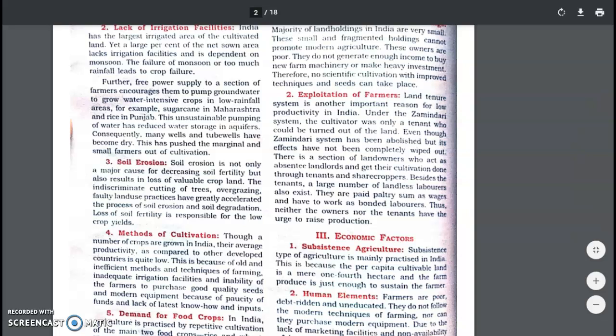Apart from this, poor farmers who are not the owners of the land are not using this land for better benefit, and therefore they are not adding manure to the soil. So they are not taking care of the soil, as they are just the laborers, right?